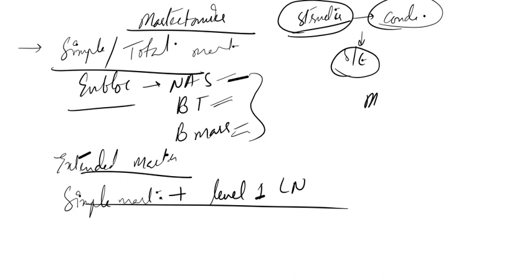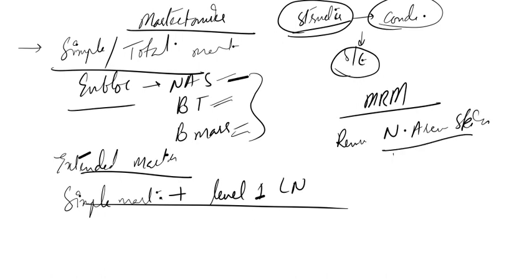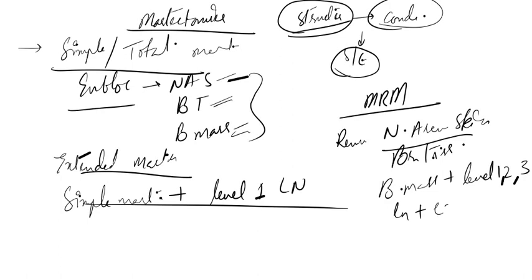Now one more important and very commonly done procedure is modified radical mastectomy. In modified radical mastectomy, we will remove nipple areola skin, the breast tissue, the breast mass, plus level 1, 2, 3 lymph nodes, plus we also do excision of pectoralis major and pectoralis minor, right?